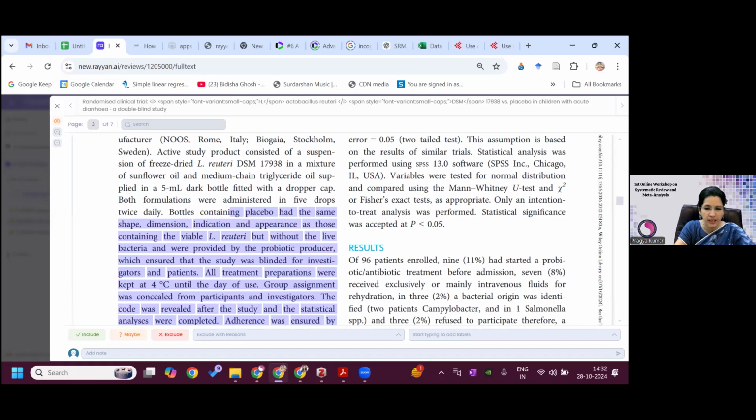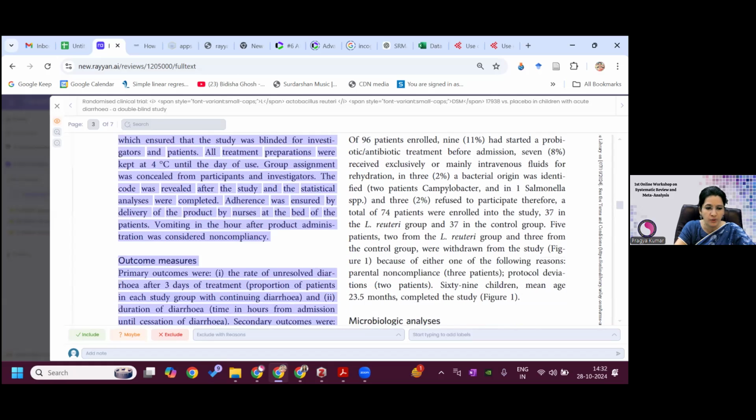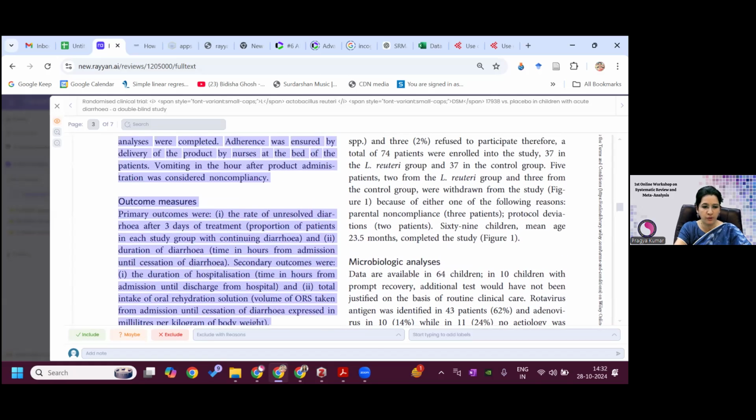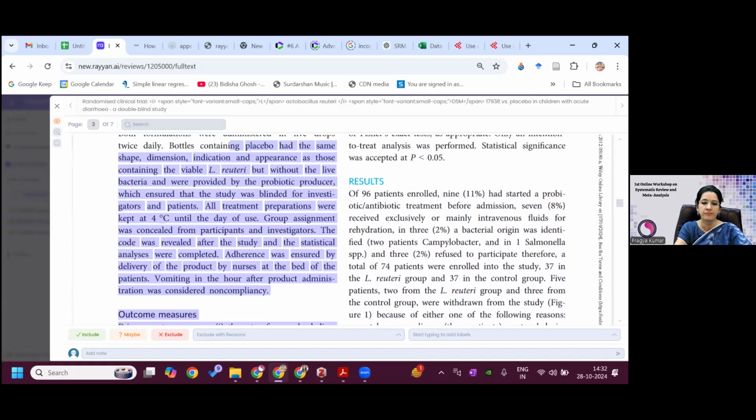Again, I'll come down and see the outcome measure. I can see the outcome which they have measured is the rate of unresolved diarrhea after 3 days, then duration of diarrhea, which was my outcome, and secondary outcomes were like hospitalization and all. So this is there. Then I can see how they are assessing the outcome. I will see the results also.